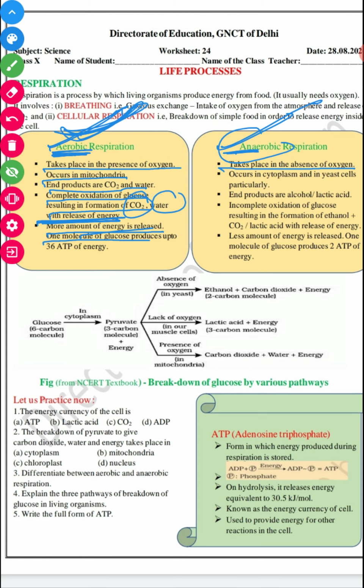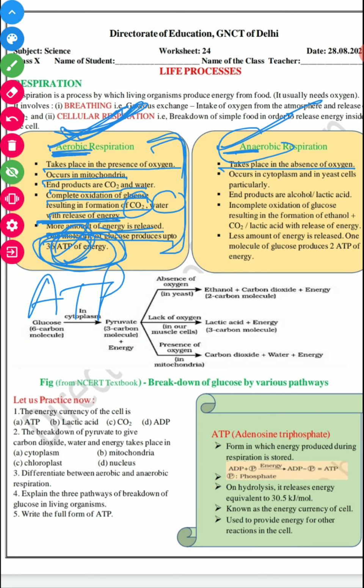One molecule of glucose produces up to 36 ATP. ATP is nothing but the energy currency. ATP gives the cell energy to perform various functions. So that is aerobic respiration.